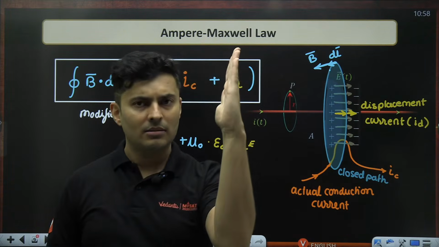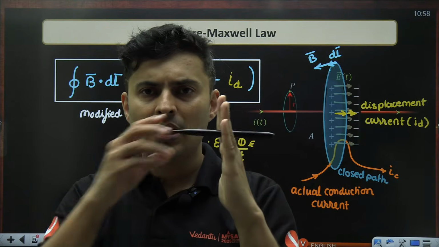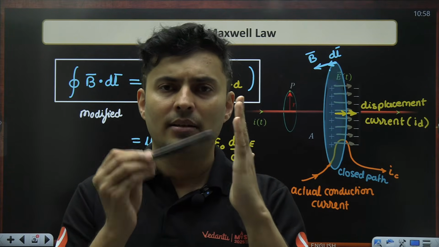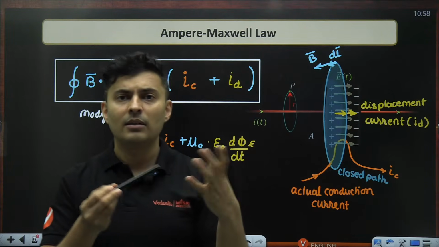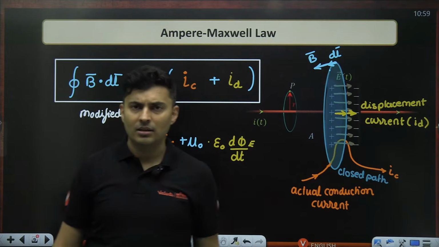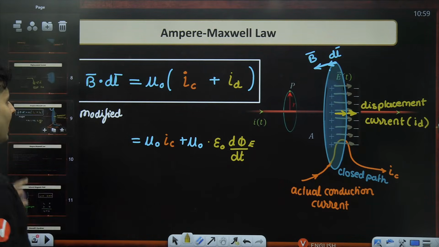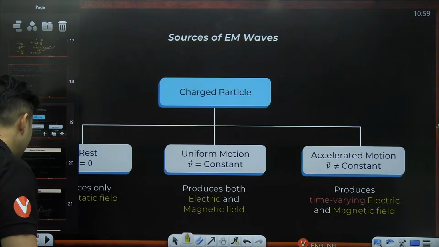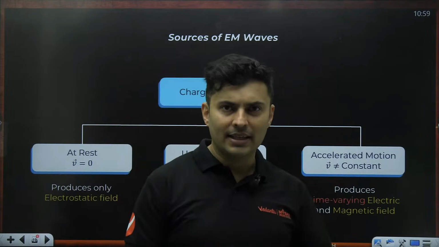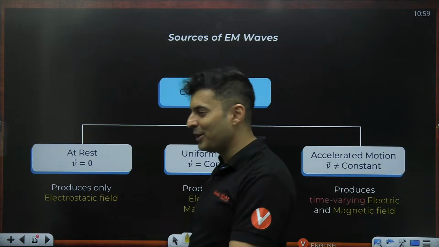You take any imaginary area, there will be a real current called conduction current, and there might be a hypothetical current which is called displacement current, due to electric field lines which are changing within that area. Okay, that's all. So that is the modified Ampere-Maxwell law. Now, this much is enough. After that, we now go to the main part of this chapter, which is electromagnetic waves.